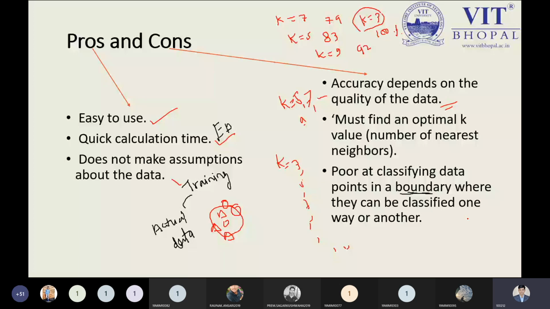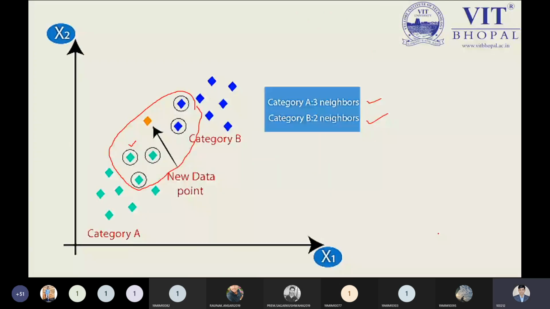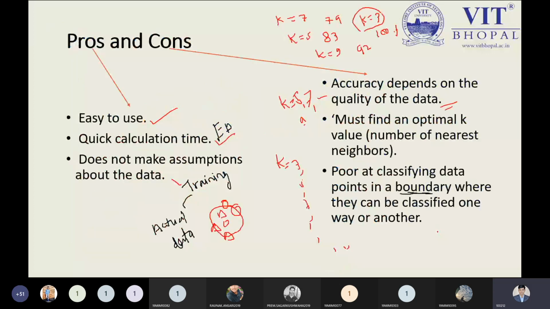And it performs poorly at classifying data points at the boundary, where we can classify one way or the other. You can understand this by an example. Suppose at the boundary point, we have three data points belonging to the M class and three data points belonging to the L class.